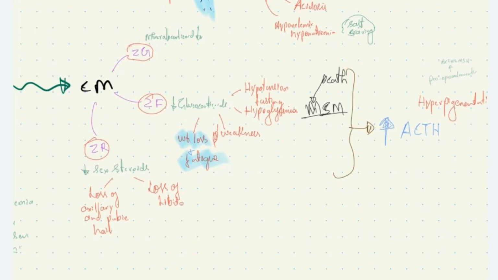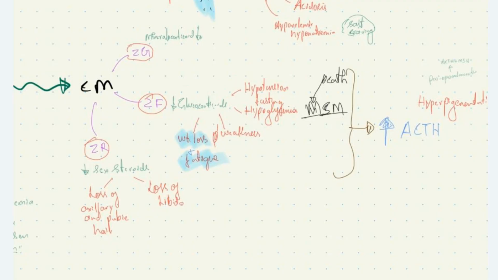The catecholamine sensitivity is increased by cortisol. If it is lost, it leads to reduced activity of catecholamines, thereby causing hypotension. Hypotension can also be due to other causes of reduced glucocorticoids, like reduced contraction of the heart, etc.